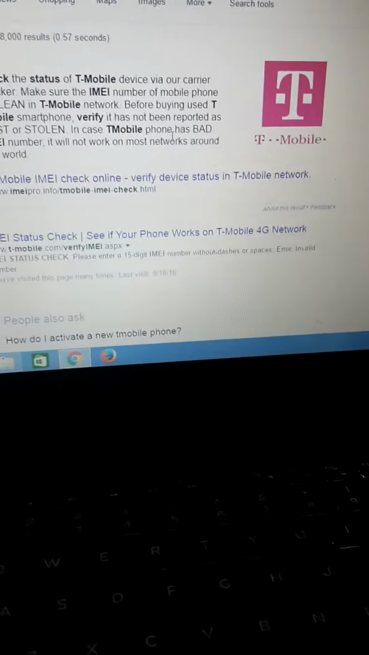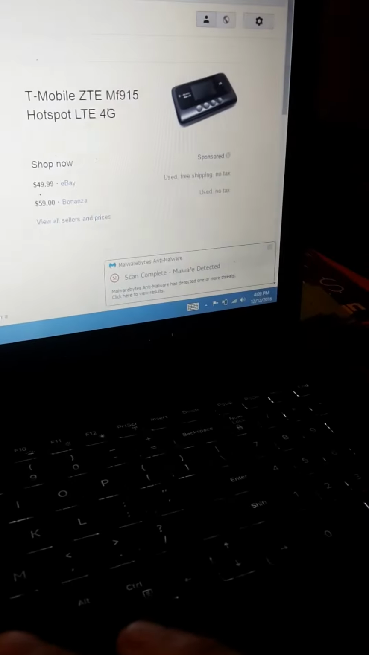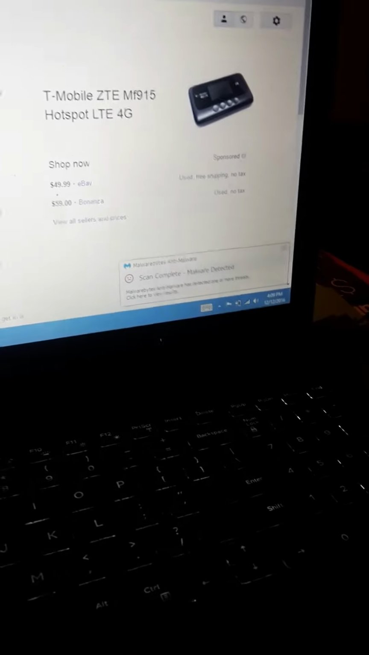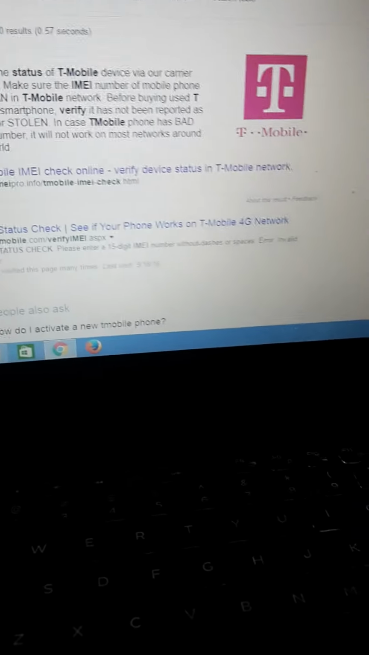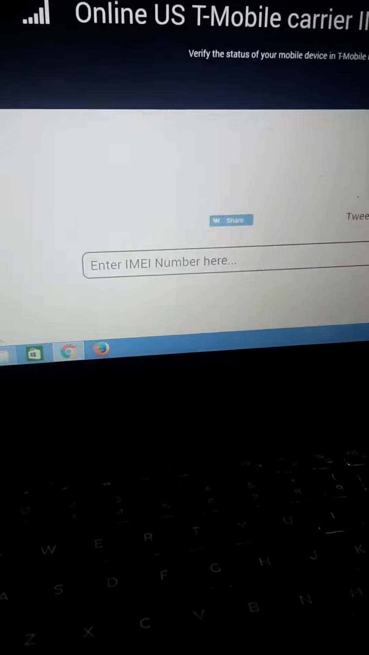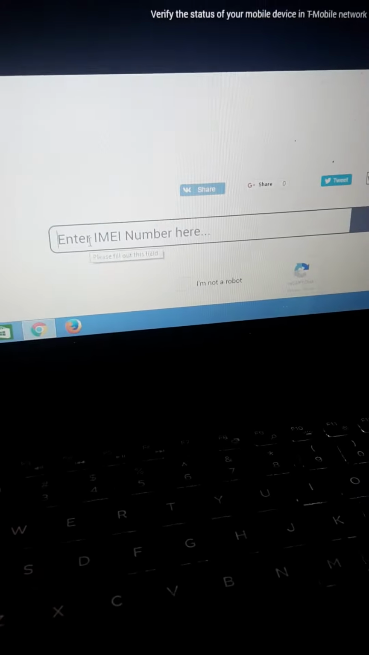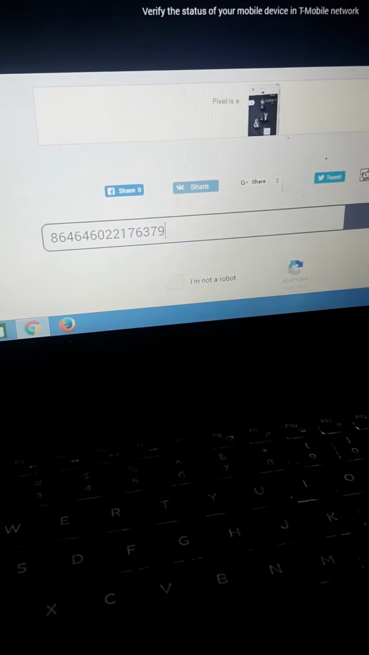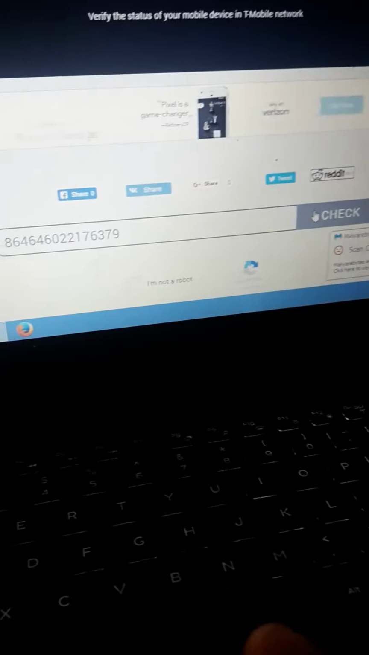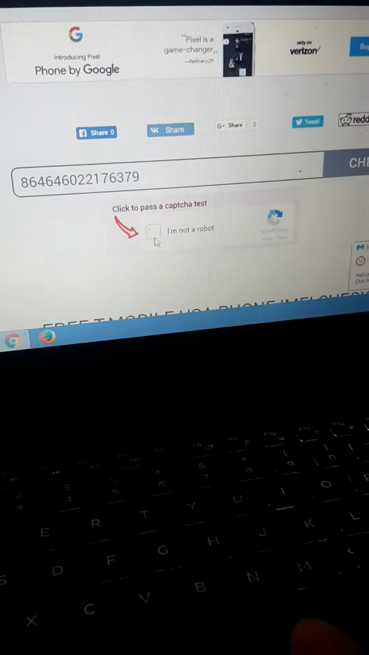What we have here is a ZTE Z915 hotspot. Of course, this is a customer's device, and we're gonna run an IMEI check on this T-Mobile site. This is the IMEI. This is part one.